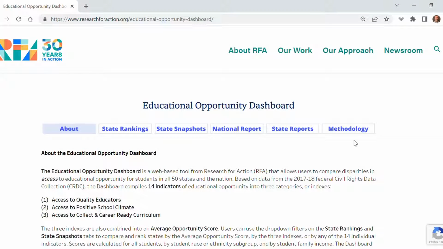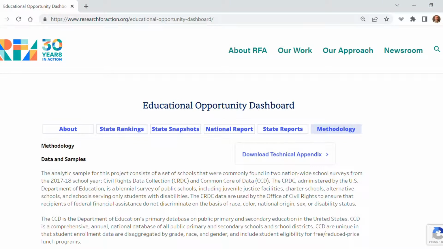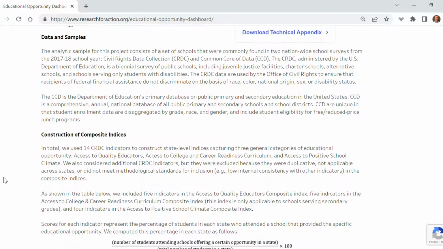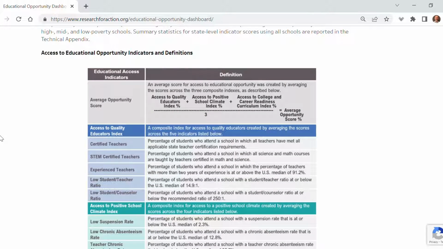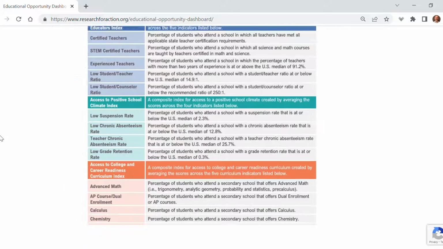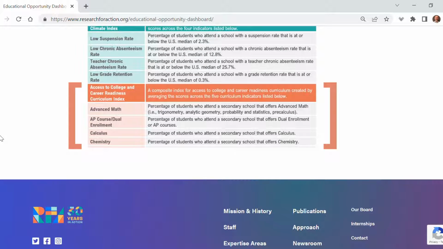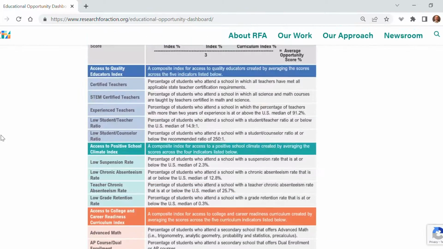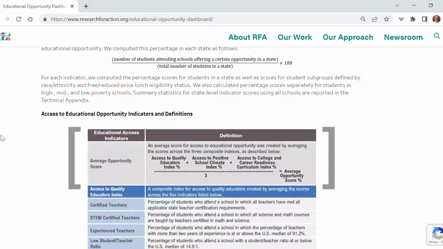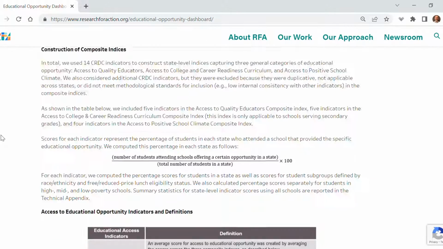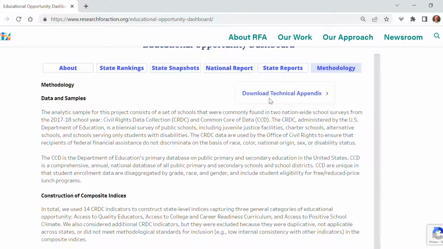The Methodology tab provides definitions and details of how the dashboard is built using data on 14 indicators of educational opportunity from the 2017-18 Federal Civil Rights Data Collection. The CRDC indicators are compiled into 3 indexes: the Quality Educators Index, the School Climate Index, and the College Career Readiness Curriculum Index. The indexes are also compiled into an average opportunity score. Download the technical appendix for more details.